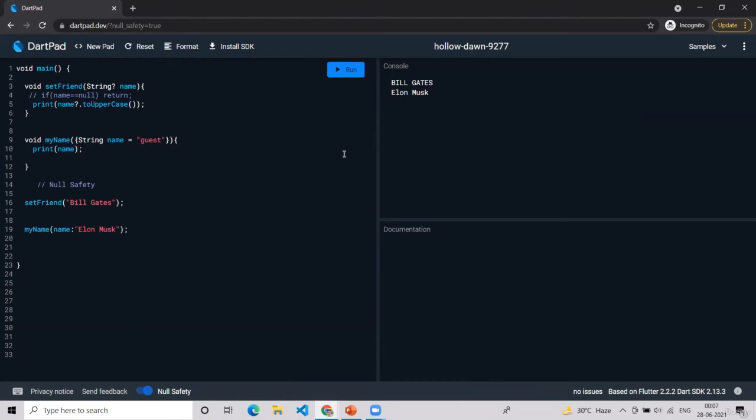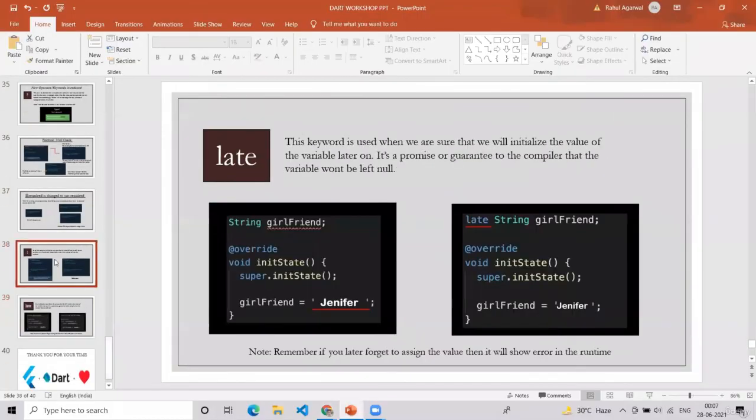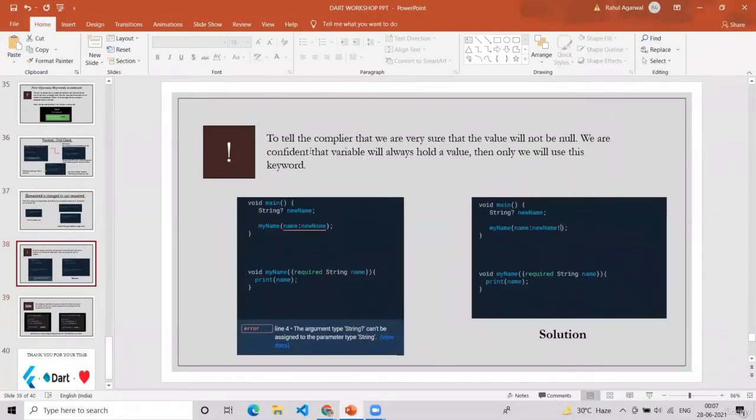So I hope you have understood a little bit about null safety, because this concept is very important. After that, the next keyword is this exclamation, to tell the compiler that we are very sure that the value will not be null. We are confident that the variable will always hold a value, then only we will use this keyword.